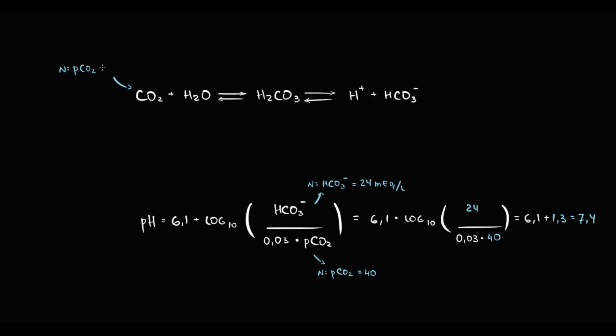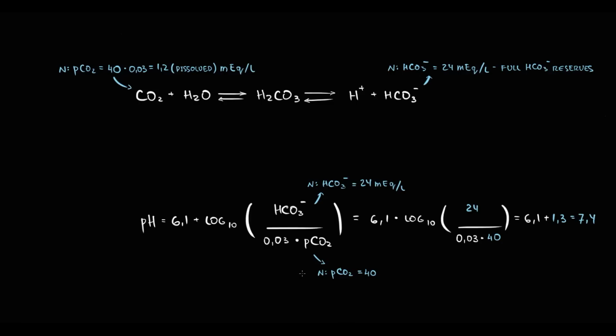Now, let's put normal values into the equilibrium reaction. The concentration of carbon dioxide in the blood will be 1.2, and normal bicarbonate concentration in the blood is 24. As you see, we have huge bicarbonate reserves. The concentration of bicarbonate, in fact, is 20 times higher than the concentration of carbon dioxide. And it's crucial because now we understand that even small changes of carbon dioxide will have dramatic effects. But because bicarbonate concentration is huge, changes in bicarbonate concentration will not have this dramatic effect.